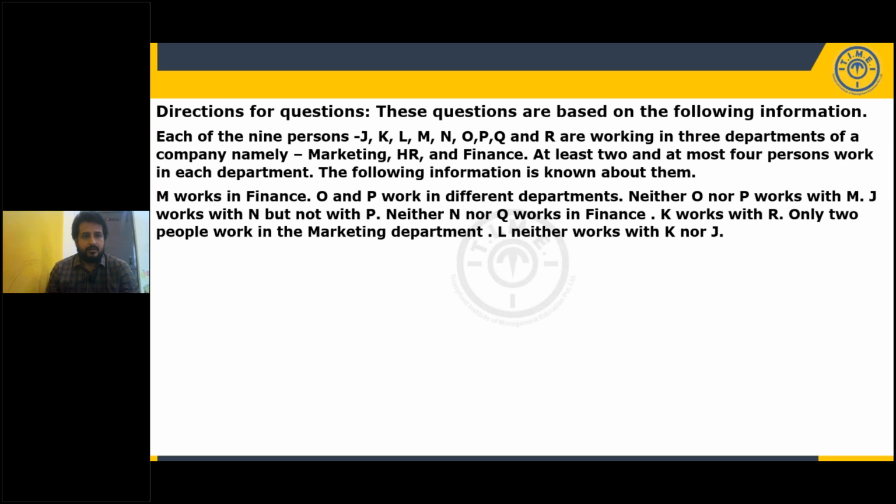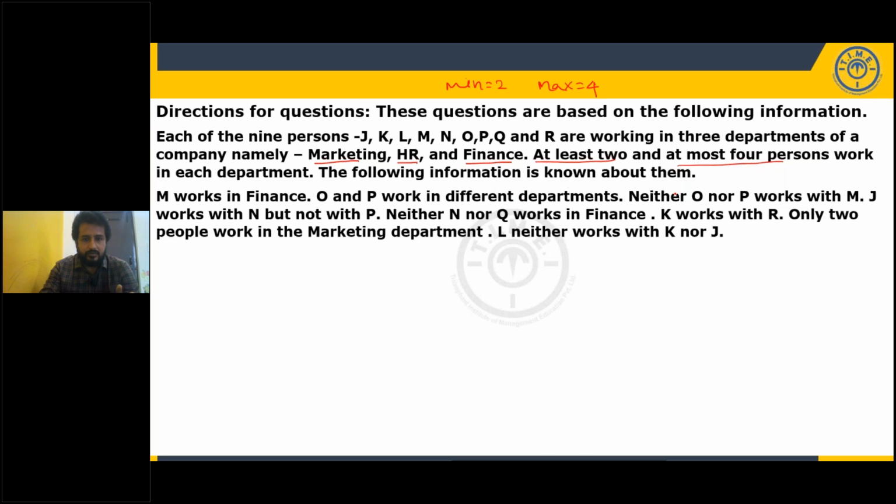Next. Now, we have a 9-person distribution set. We have 9 persons working in 3 different departments of a company. And what are those? Marketing, HR and finance. These 3 are the departments. And at least 2 and at most 4 persons work in each department. So minimum 2, maximum 4 people are working in each department. The following information is known about them.